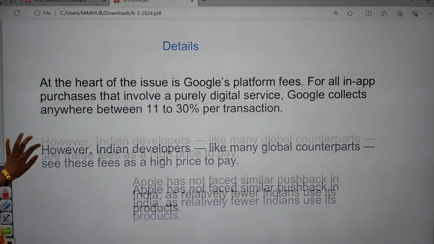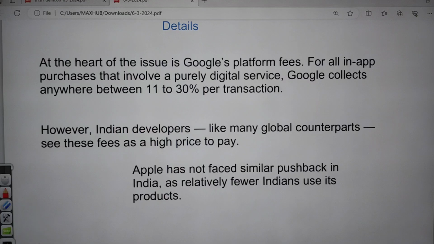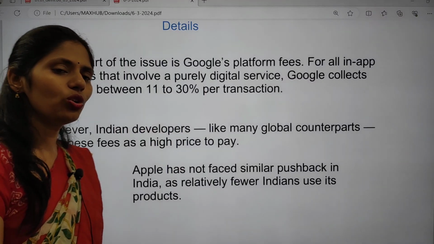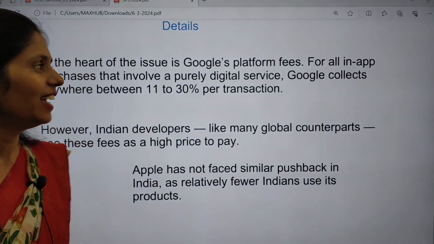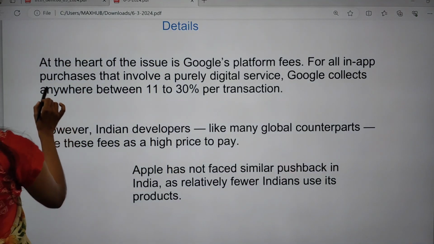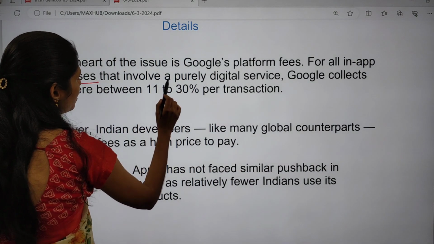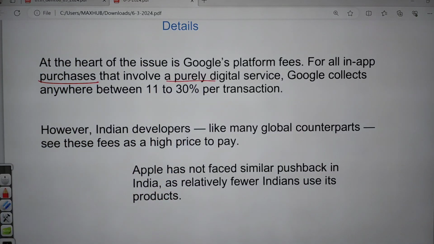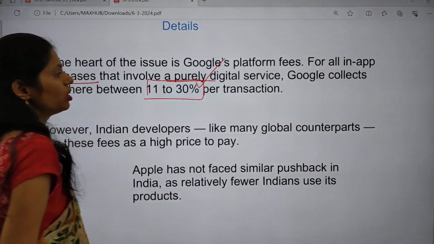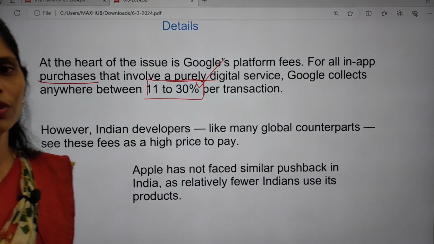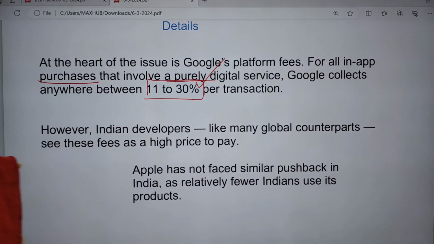At the heart of the issue is Google's platform fees. Google will be levying fees for the apps in Play Store for all in-app purchases that involve a purely digital service. Here Google will be collecting anywhere between 11 to 30% per transaction. So if you are using any apps for transactions, Google will be collecting around 10 to 30% from the applications, not from you.